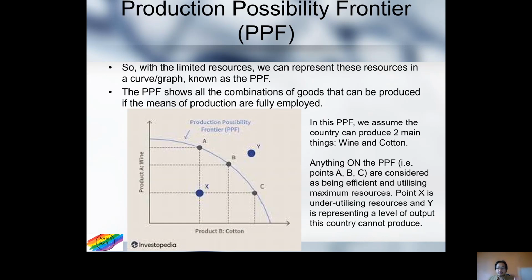Okay, so now we have described everything, right? If we put it into a graph, we will end up with a graph that looks something like this. This graph is called a PPF, or Production Possibility Frontier.